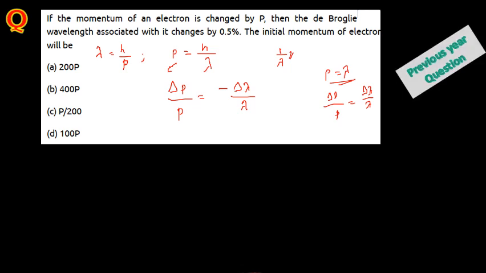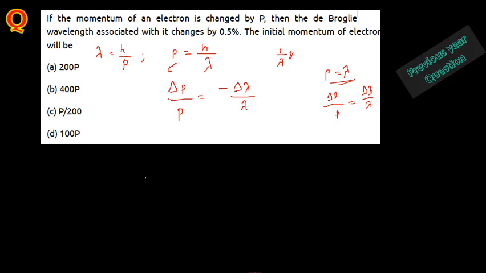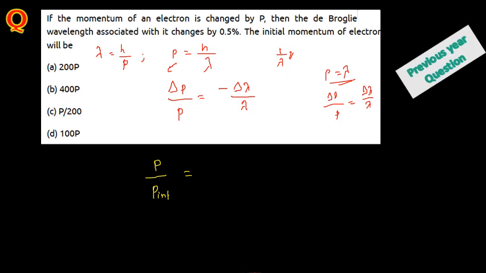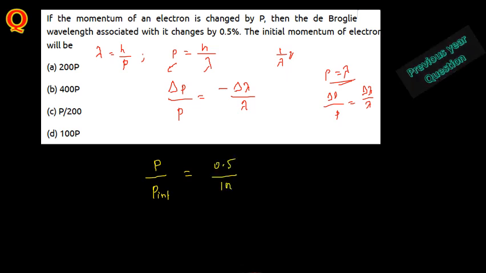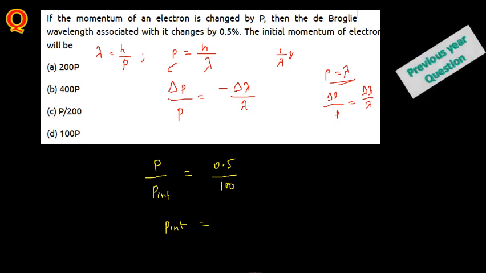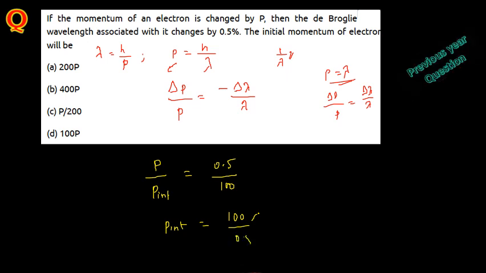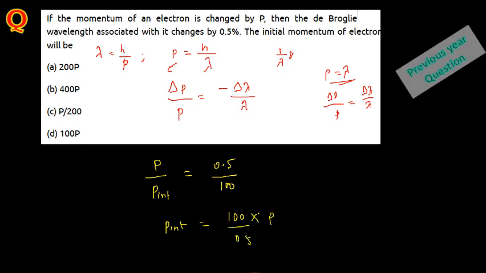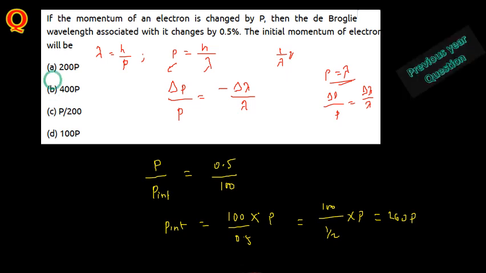From this one, for the initial I just mentioned p initial. The changing one they have given as p here. Similarly the changing wavelength here is 0.5, initially 0.5 percentage, that is 100. So 0.5 changes here is 100. From this, p initial will be equal to 100 divided by 0.5 into what you are having here, p. So 0.5 you can mention as 1 by 2 into p. So what you are having here is 200 p. So the answer in this case is 200 p.